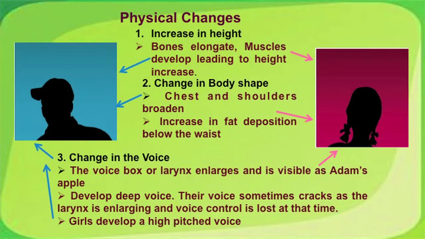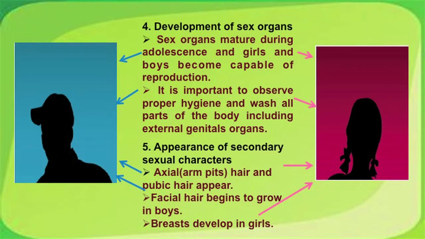There are 5 types of changes we have listed: growth in size, that is they gain in height, they develop hair, facial hair in boys. Then the muscular and the bone structures grow in both boys and girls, but more muscles in boys and more fat in girls. Then there are secondary sexual characters which appear. Friends, you are all familiar, so I will not take your time.